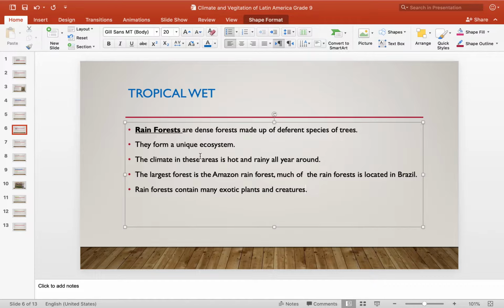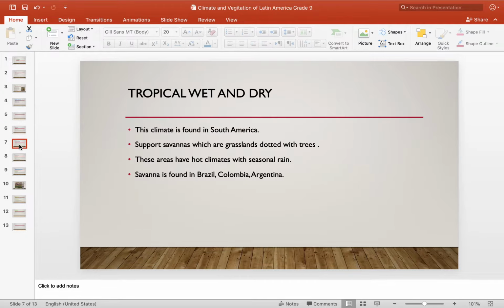The climate is hot and rainy all year around, and the largest forest is called the Amazon rainforest, which is located in Brazil. Rainforests contain many exotic plants and creatures. Then we proceed with wet and also dry climate.